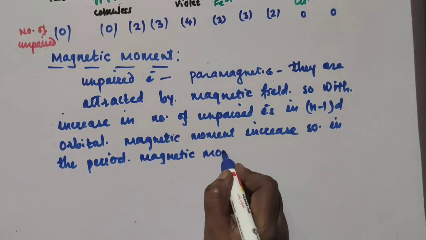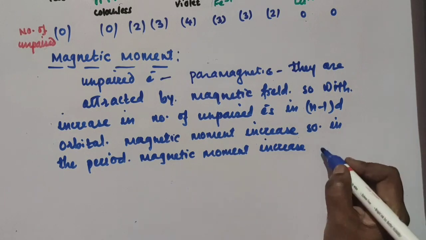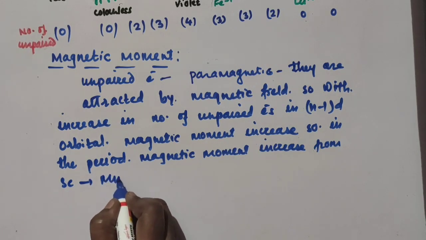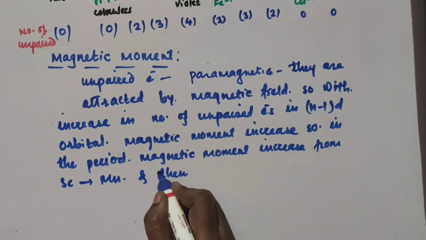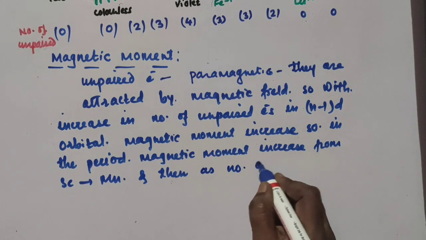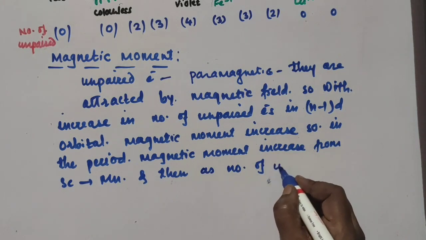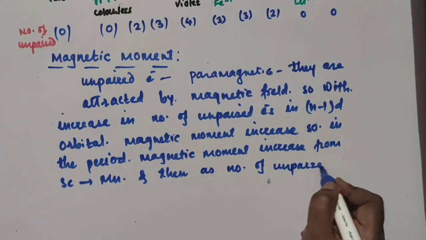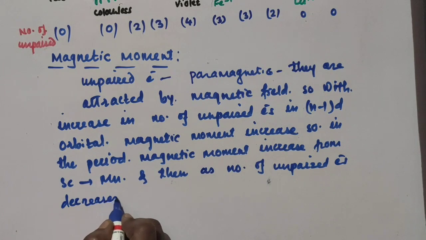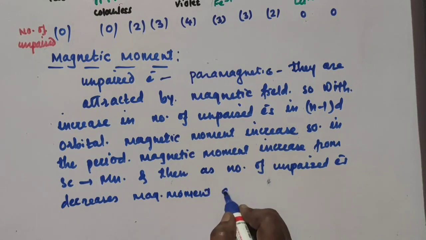In the period, magnetic moment increases from scandium to manganese, and then as number of unpaired electrons decreases, magnetic moment decreases.